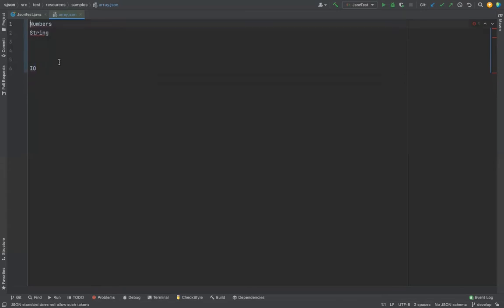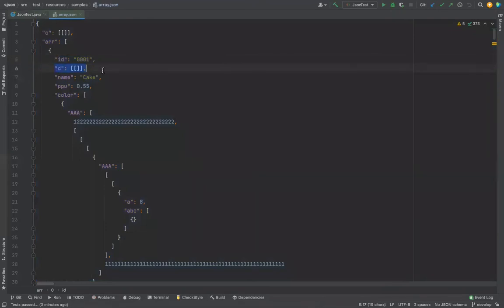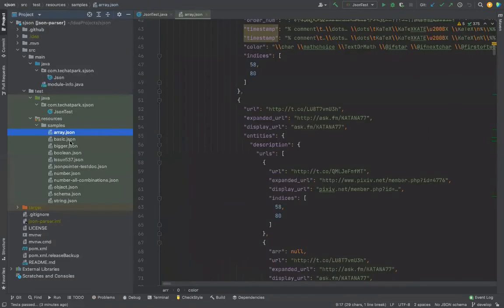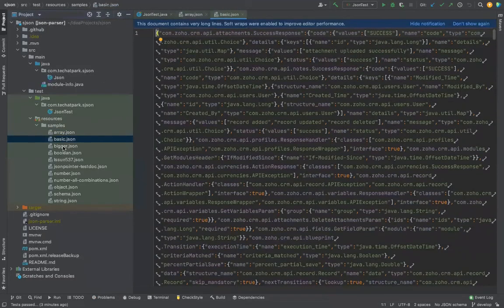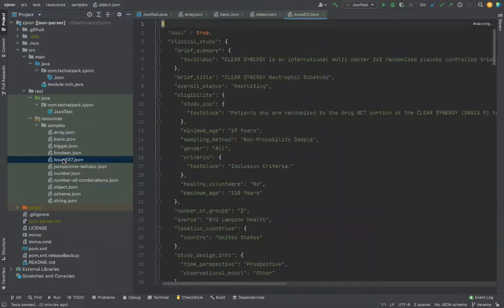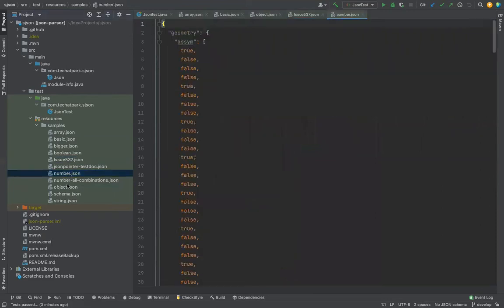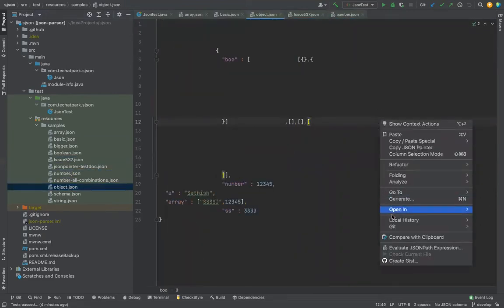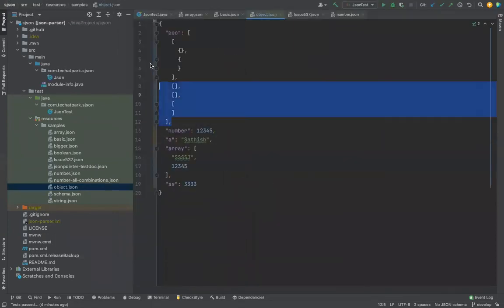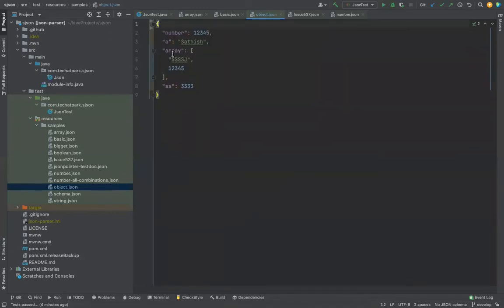If you look at the internal implementation, if you have a JSON like this, for example, this is a string, this is an array, this is a number, and there might be booleans or whatever it is. So maybe we can take a basic JSON. Even basic itself is very complex. Maybe I will take an object in JSON format. I do not have anything basic, that is wrong. We should have a basic one. Okay, now reformat the code. Let us make it very, very basic. I have a number, I have an array, and maybe a boolean.